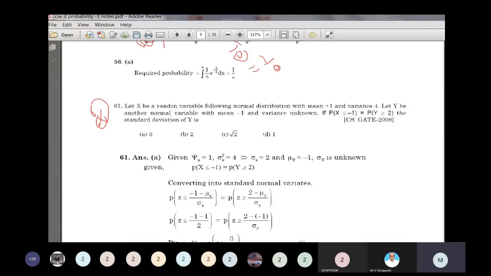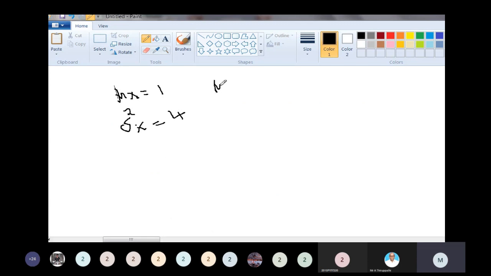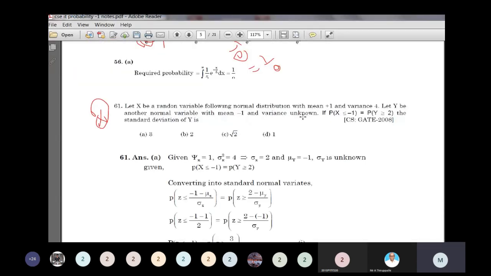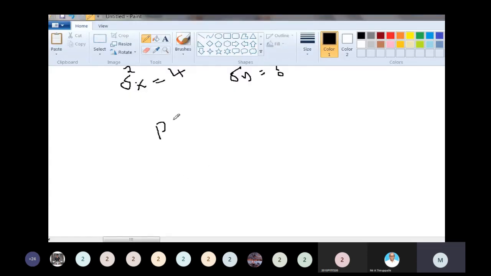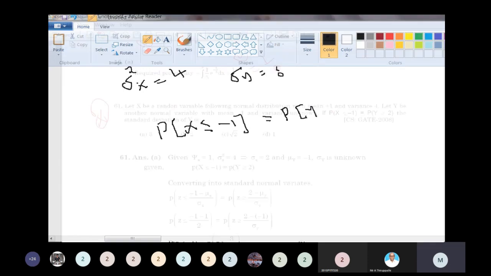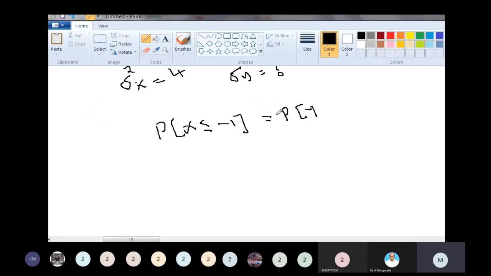Next, Y is another random variable with mean equal to -1, so mu y is equal to -1. What is the standard deviation of Y? Sigma y is equal to what? Unknown value. Next condition: P of X less than or equal to -1 is equal to P of Y greater than or equal to 2.